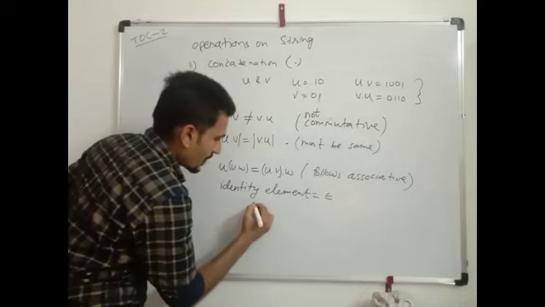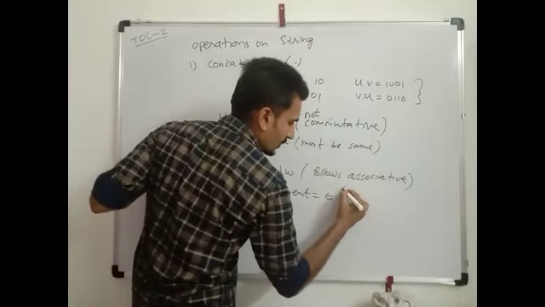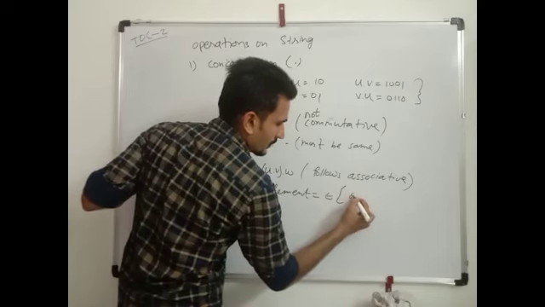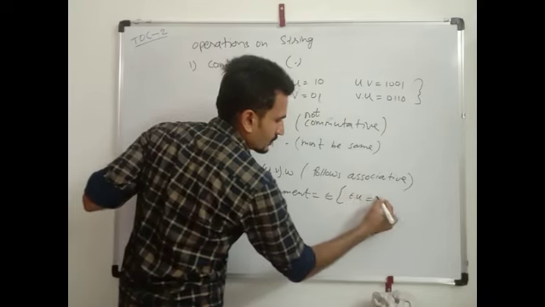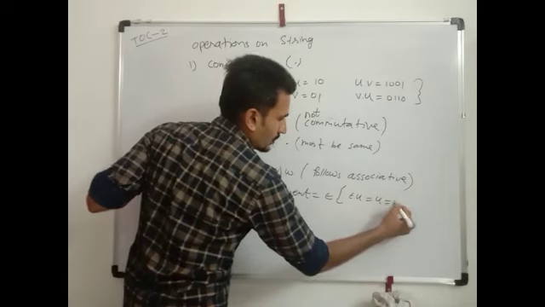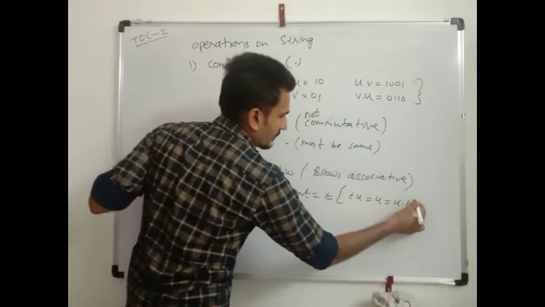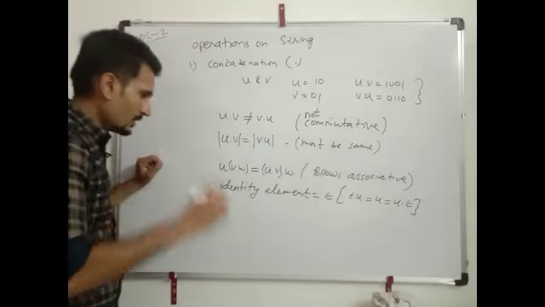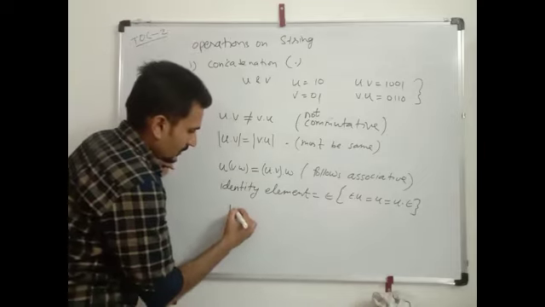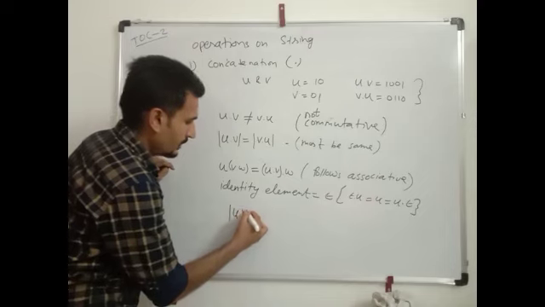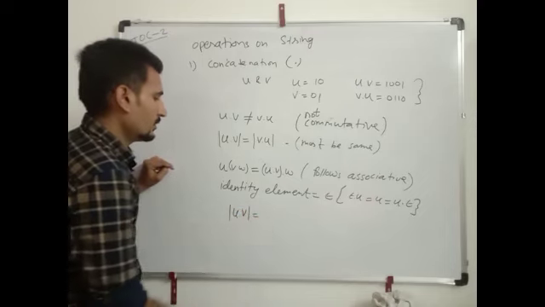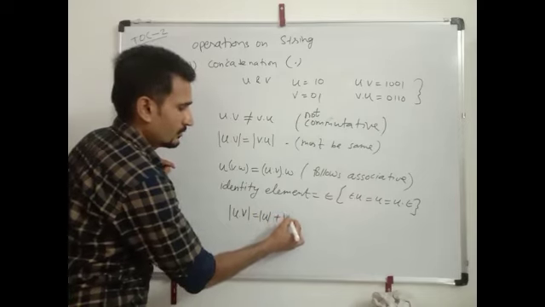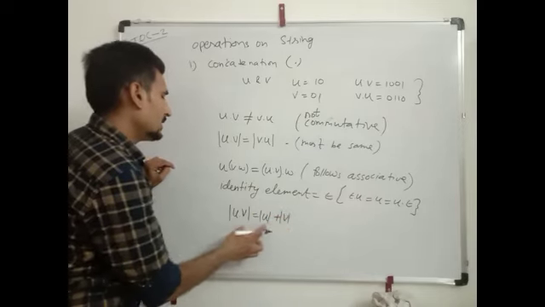So epsilon dot u is equal to u dot epsilon. All three are the same. Now mod of u dot v is equal to mod u plus mod v. Both are equal.